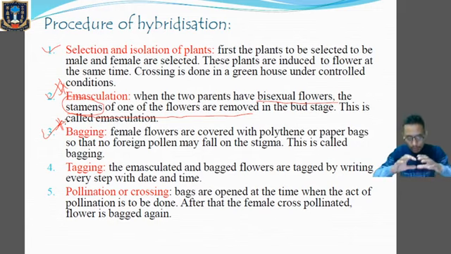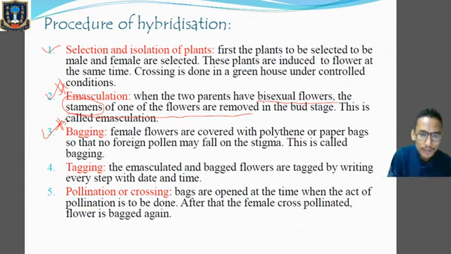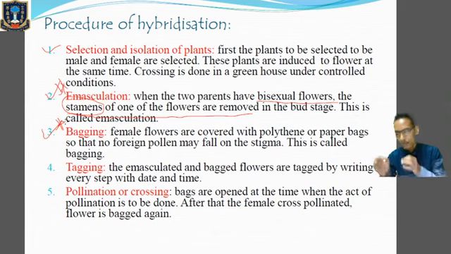When we cover that emasculated flower with a polythene bag or a paper bag in order to avoid unwanted pollen grains falling on the stigma, that is called bagging. So first we go for emasculation, then bagging. After bagging, we go for tagging.